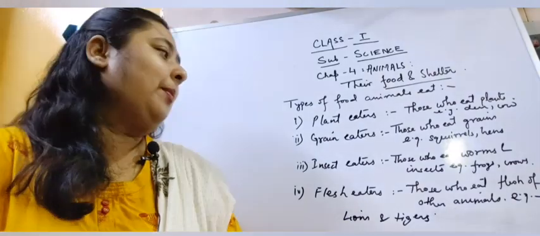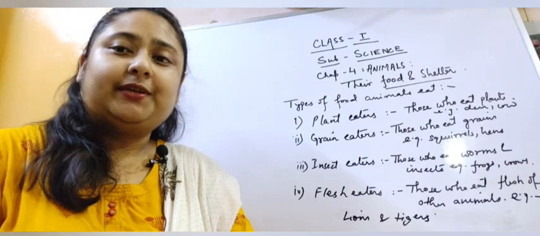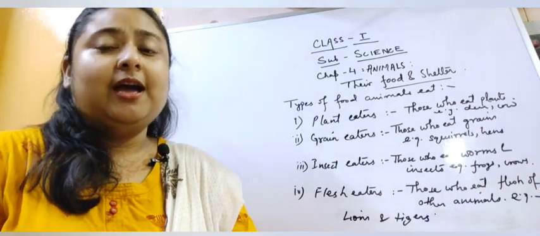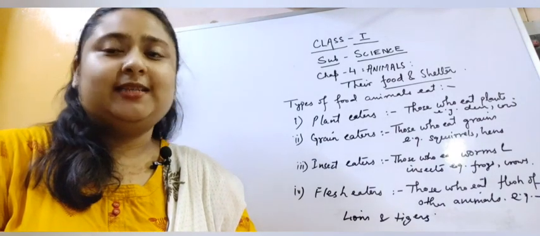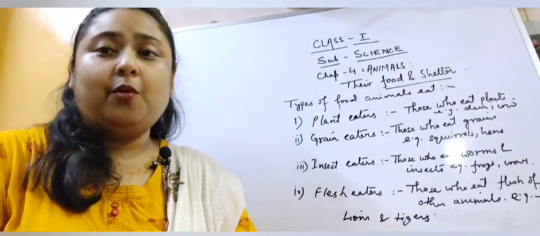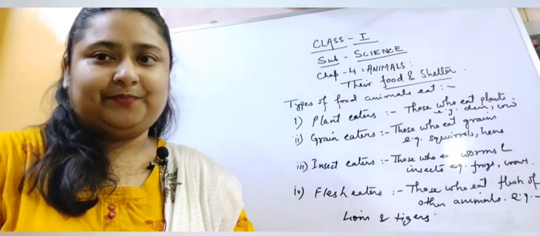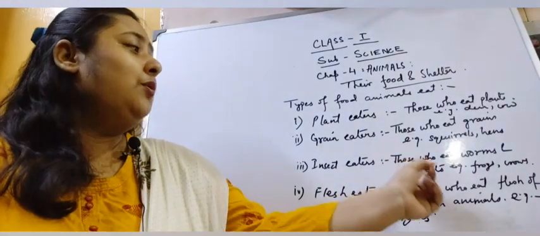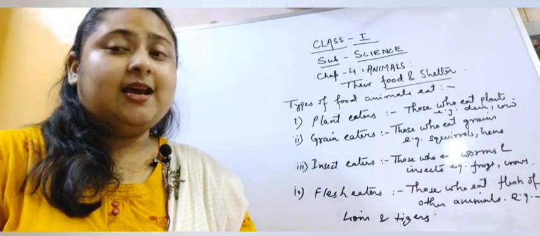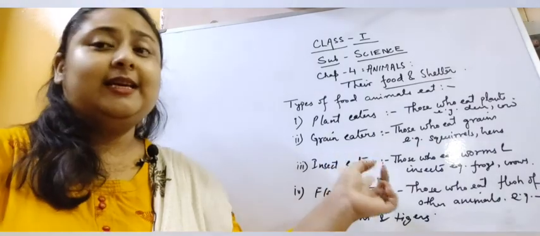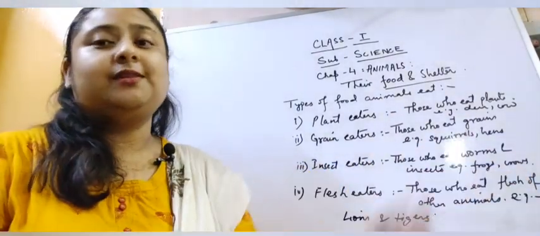Next, insect eaters. Children, have you seen any animal eating other insects? Yes, many a times we find a crow eating the earthworms, isn't it? So, those animals which eat worms and insects are called insect eaters. For example, frogs, crows, etc.